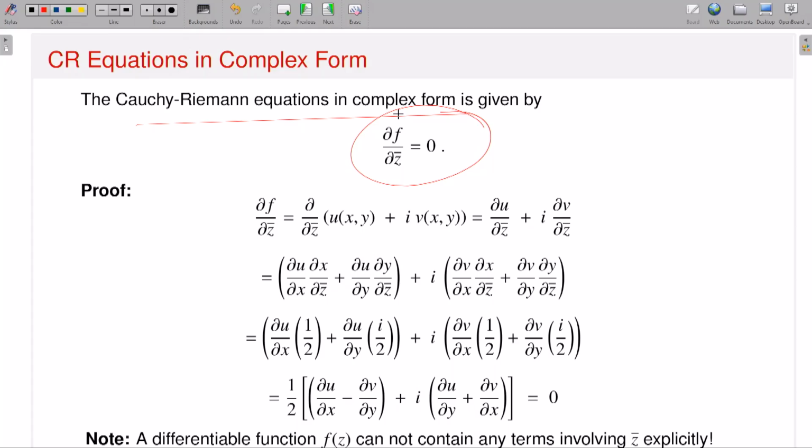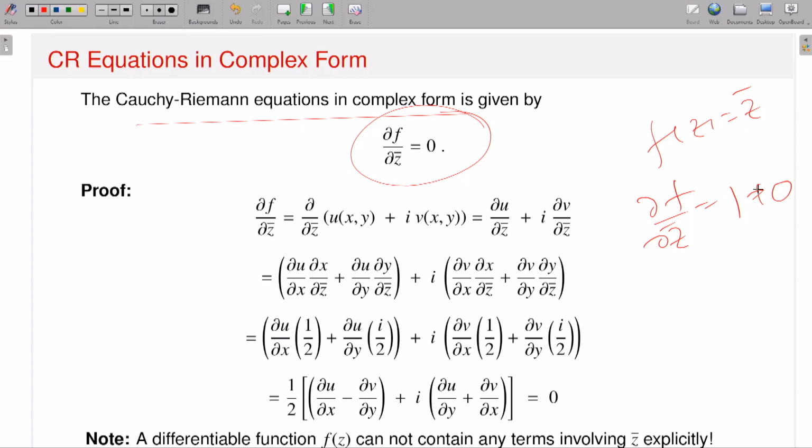Sometimes by looking at the function you can decide. For example, if I talk about f of z equal to z bar, it involves only z bar. So what is del f del z bar? It is 1, so it is not 0. Therefore it does not satisfy the Cauchy-Riemann equation, and so my function is not complex differentiable.